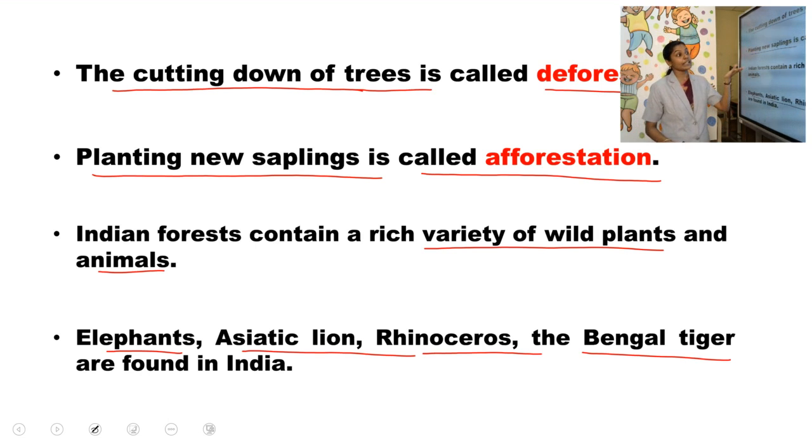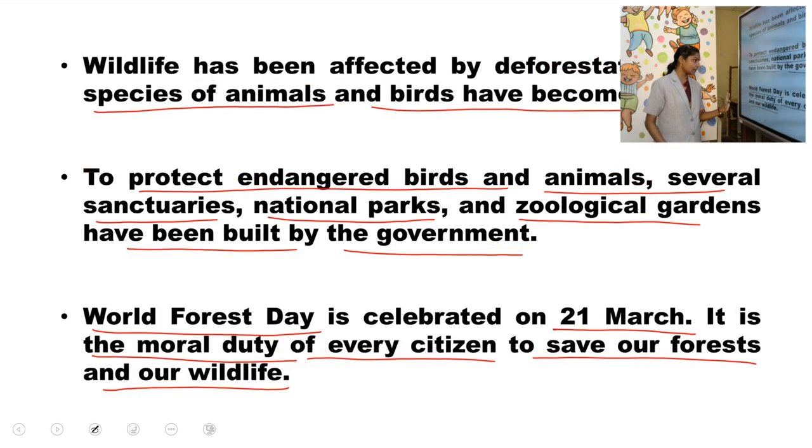Then Indian forests contain a rich variety of wild plants and animals. Some of them are elephants, Asiatic lion, rhinoceros, the Bengal tiger. These are found in India. And wildlife has been affected by deforestation. So many species of animals and birds have become extinct.